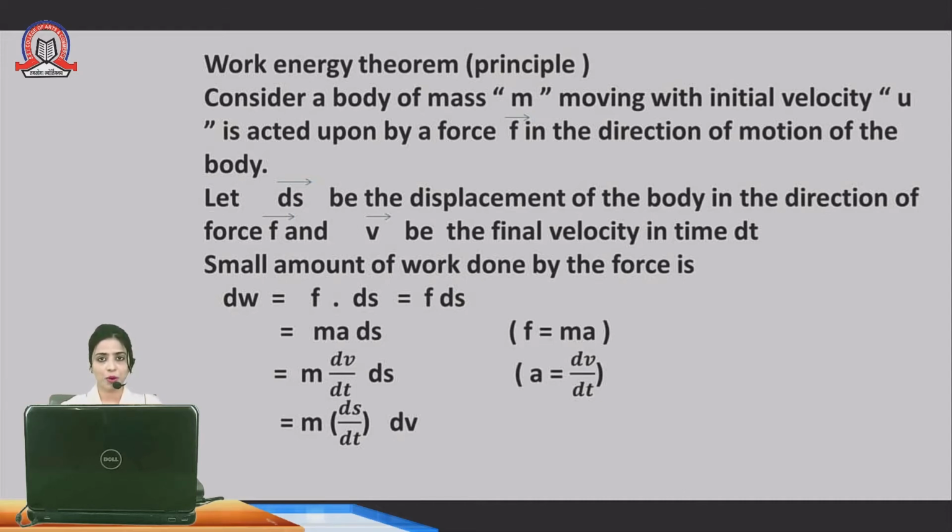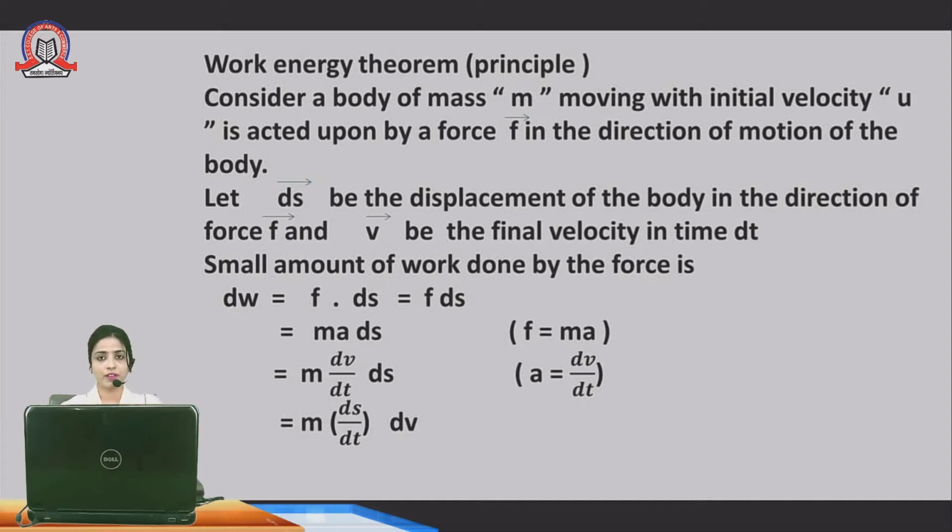It is a small v. Understood what I am telling you? First you have an object, and the mass of that object is small m. If you have placed that object at some place, when we apply the force on that object, then what happens? The object moves, and it changes its place.